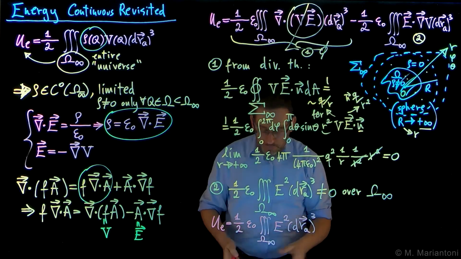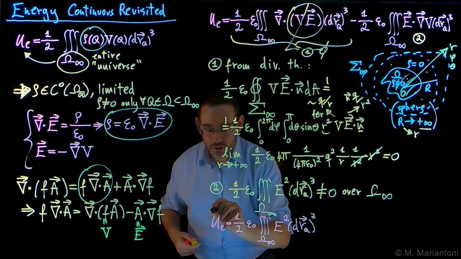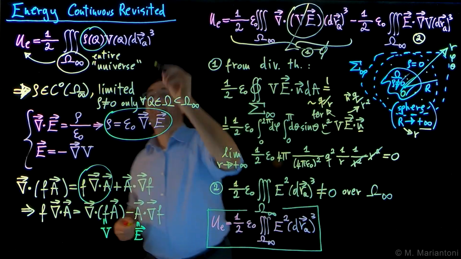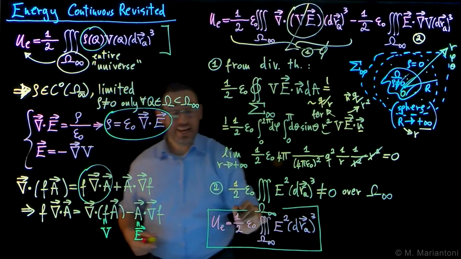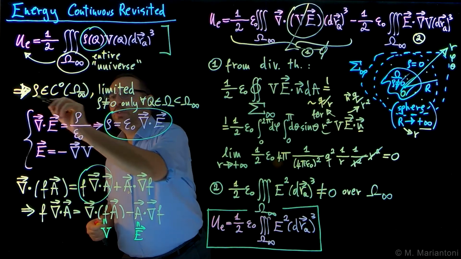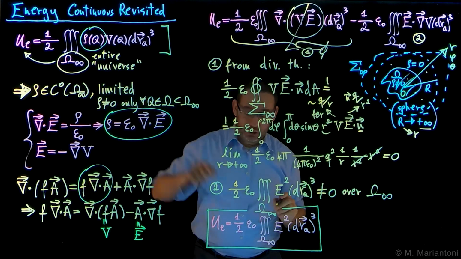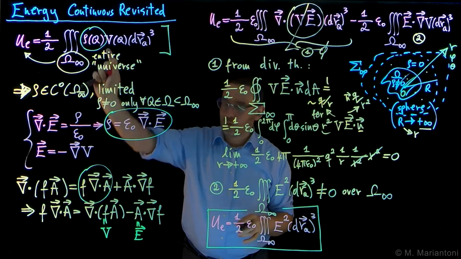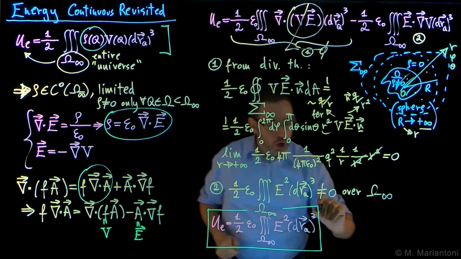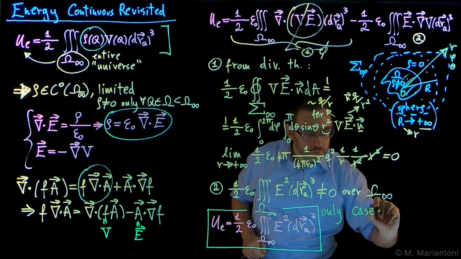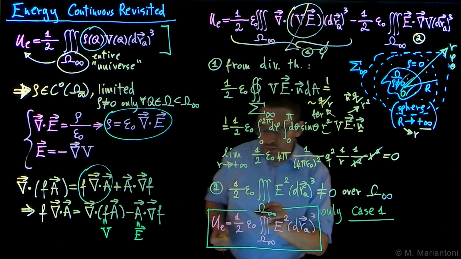This result encodes exactly the very same information as this result here. They are equivalent. The only difference is that this one we obtained using certain conditions, so it's more restrictive. This one you can always use, and it always gives the correct result. This one you need to be careful with, only for case 1. So you need to be very careful when to use this expression.